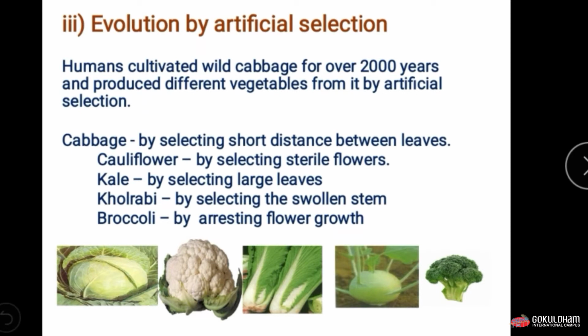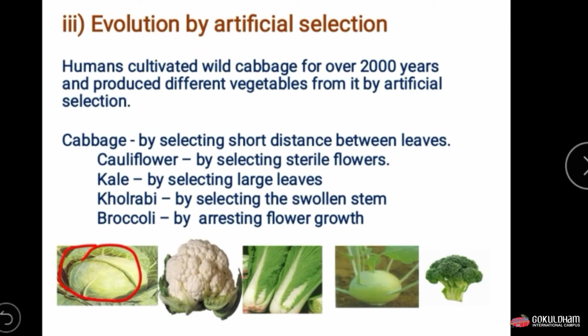For example, cabbage. The cabbage is developed by selecting for a short distance between two leaves. You can see here in cabbage it is only leaves, but the distance between the leaves is very reduced, very short. That's why the cabbage has leaves with short spacing.